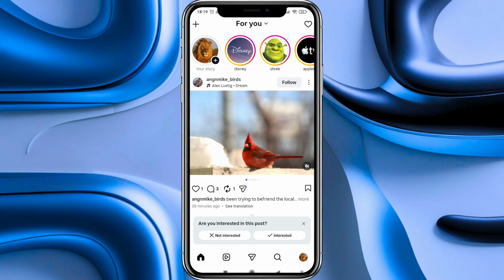In this video, we'll show you how to change Instagram profile picture. We start on our Instagram main homepage, and to change our Instagram profile picture, the first step is to go to the bottom of this homepage. And among all these icons that appear, we have to tap on the profile picture icon.